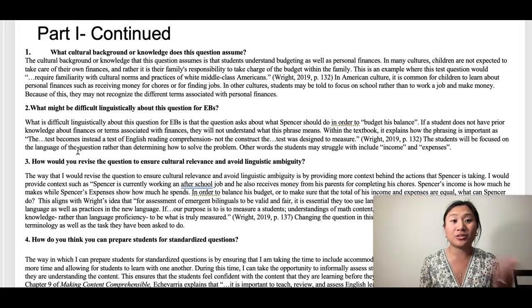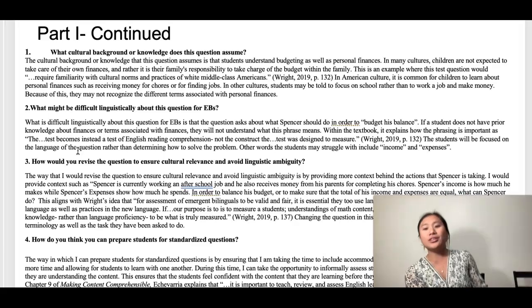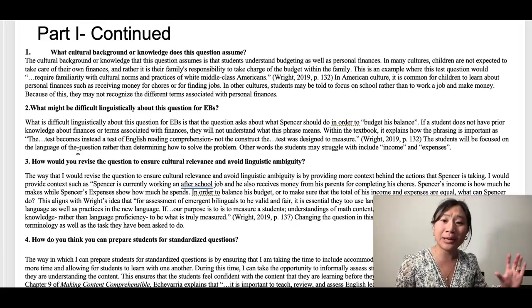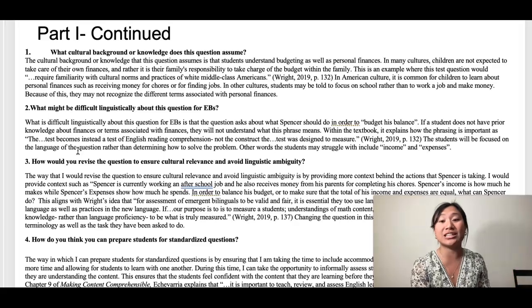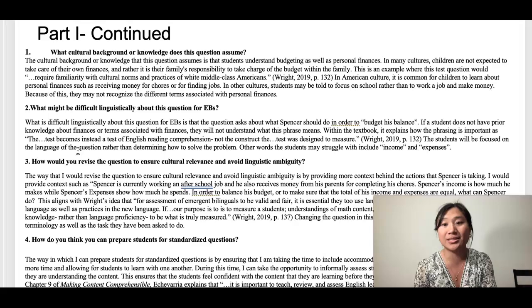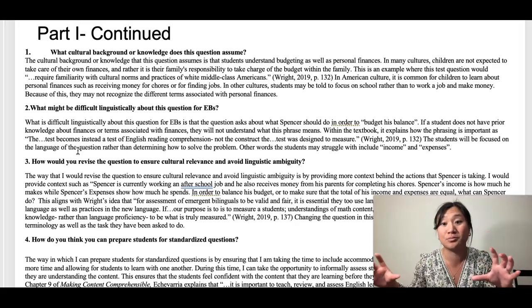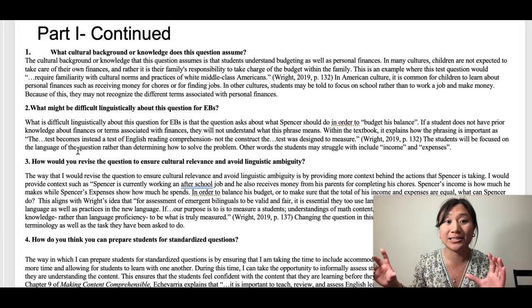So what might be difficult linguistically about this question for emergent bilinguals? Now, this question can be difficult because it assumes that students know all these different terms, including budget, balance, income, and expenses. If a student doesn't understand finances, then they're not going to understand these different terms that are associated with finances.